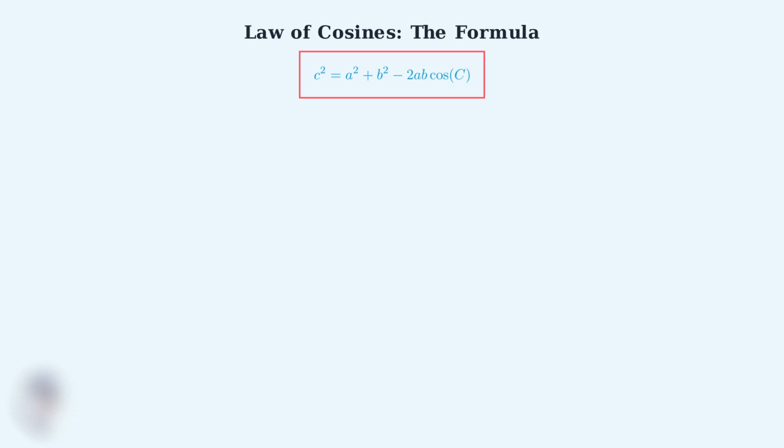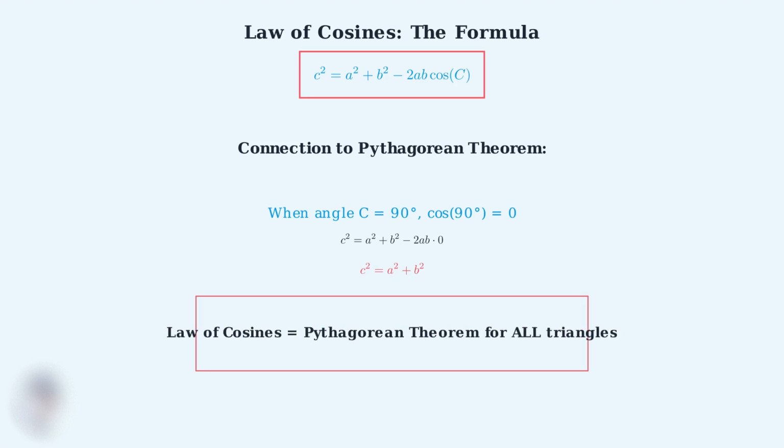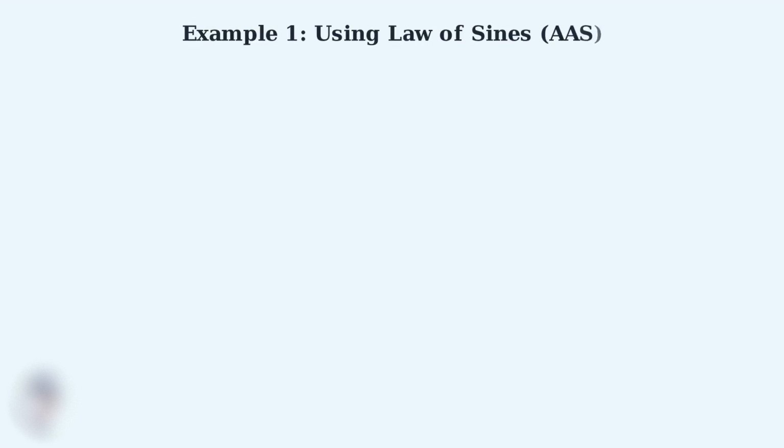Here's something amazing. The law of cosines is actually a generalization of the Pythagorean theorem. When angle C equals 90 degrees, cosine of 90 degrees equals 0. This makes the law of cosines reduce to the familiar Pythagorean theorem. So the law of cosines works for all triangles, while the Pythagorean theorem is just the special case for right triangles. Now let's work through our first example using the law of sines.